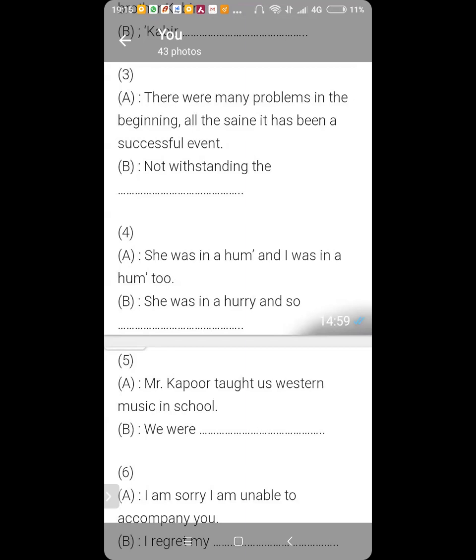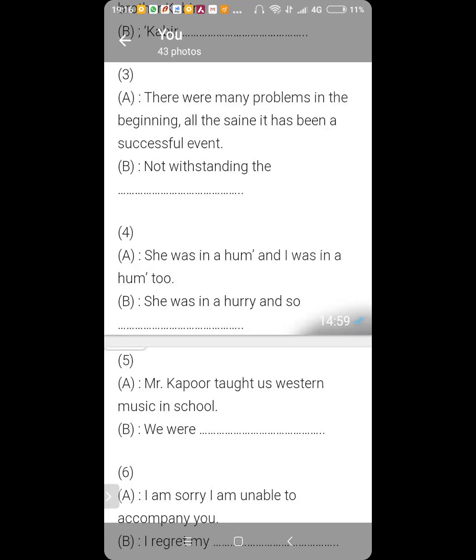She was in a hurry and so was I. When this type of sentence happens, after "so" the auxiliary verb is used first. Here the auxiliary verb itself is the main word, that is "was". So what you say is "so was I".